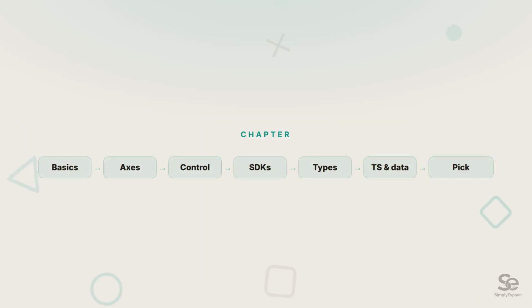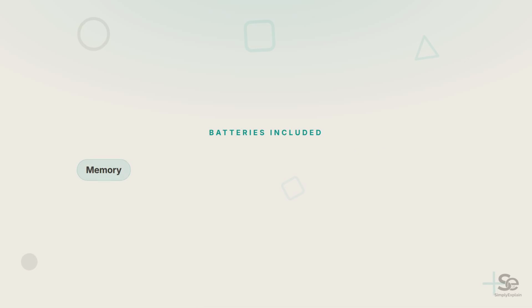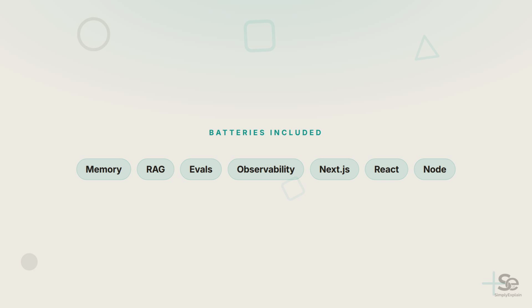Two more for very specific worlds: TypeScript and data. If your stack is TypeScript, Mastra is the full stack answer. Its key idea: separate loose agents for when steps are unknown, from fixed workflows for when they aren't. It ships with memory, retrieval, evals, and observability, and plugs straight into Next.js, React, and Node, so an agent lives right inside your web app.